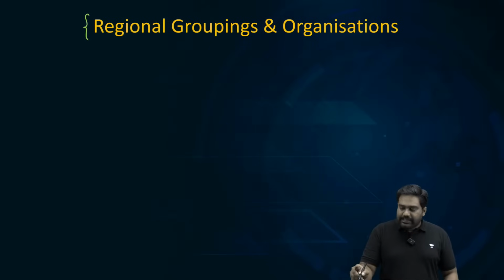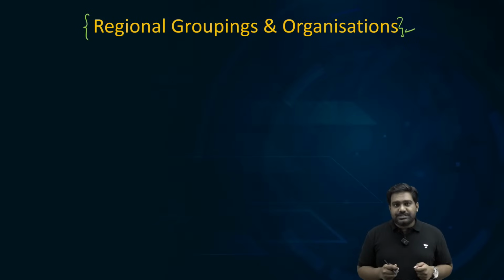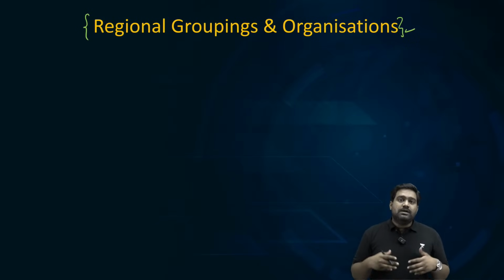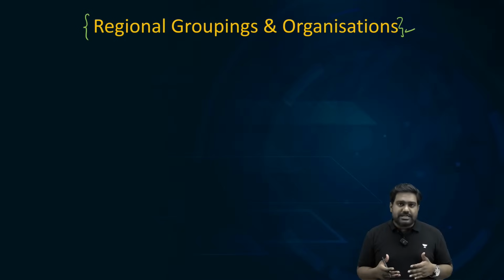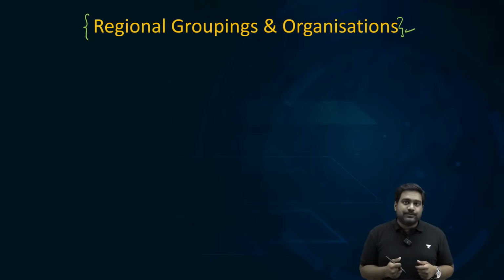And today I have segregated the topics into different categories. I'll start with regional groupings and organizations. We are also going to look at some important international organizations, including the United Nations and its related agencies. We'll also look at some important treaties and conventions, and as well as few strategic places and strategic locations and projects that have been in the news.